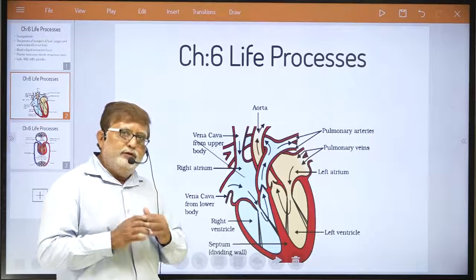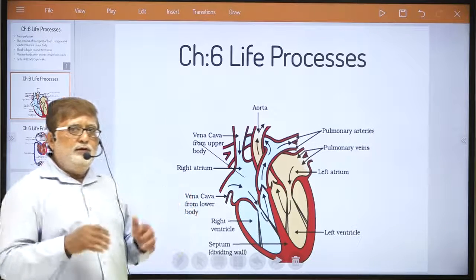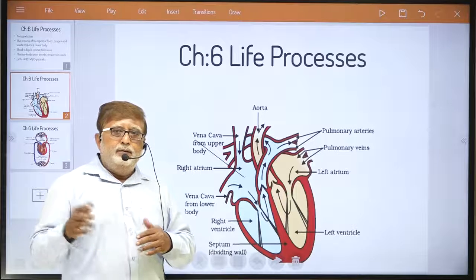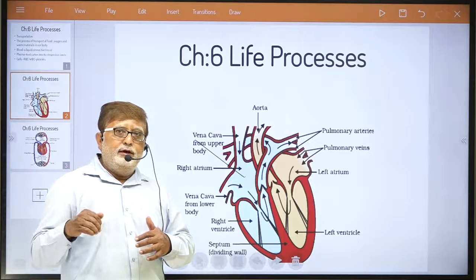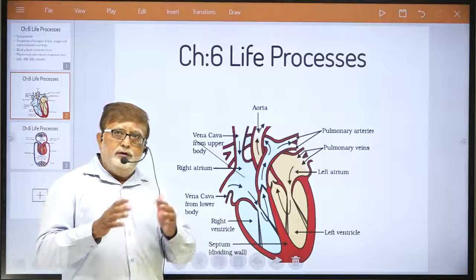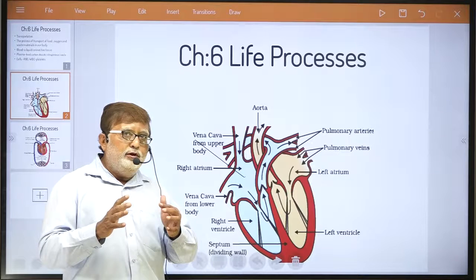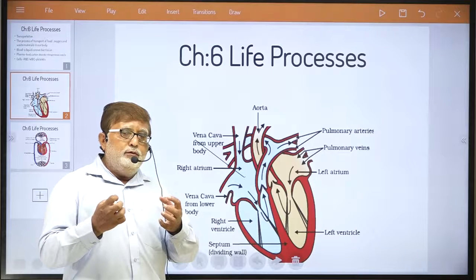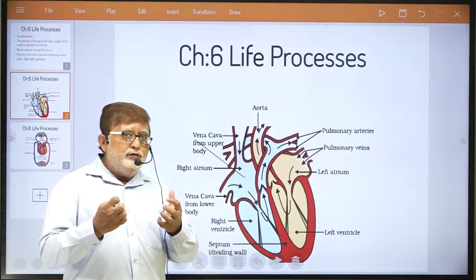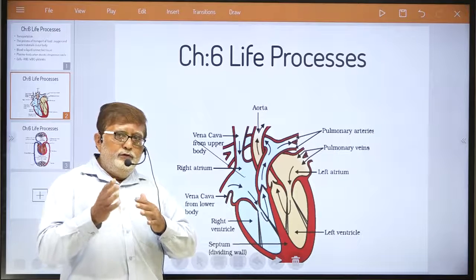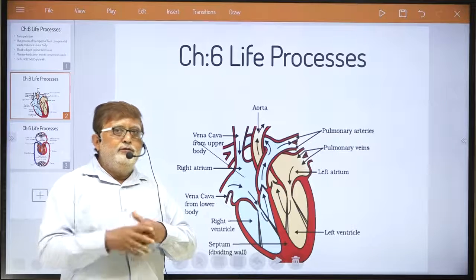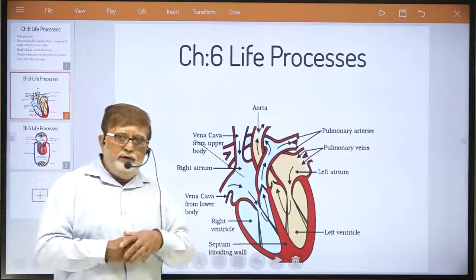You know, dear student, in all cells of our body, metabolic reactions are taking place, and on account of this metabolic process, lots of metabolic waste is produced, which is thrown into veins. You all know one thing very well.